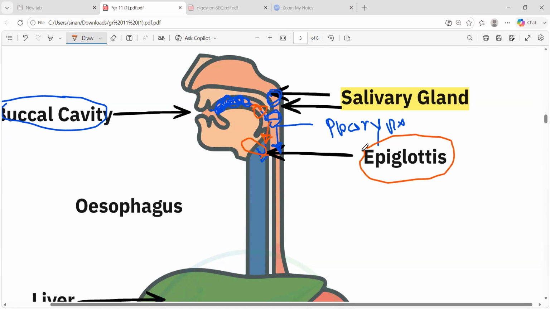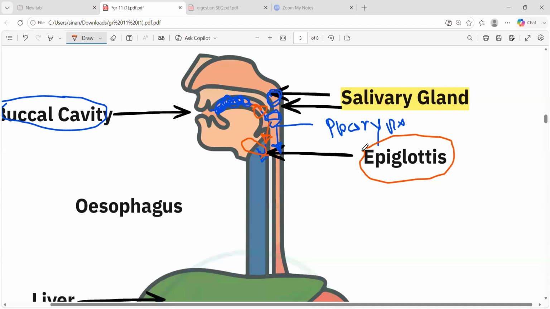This door is usually kept open. This gate is mainly opening the door for what system? For the respiratory system.